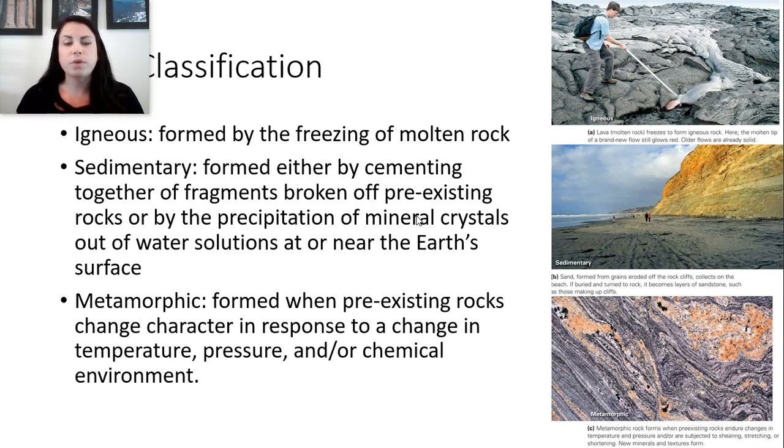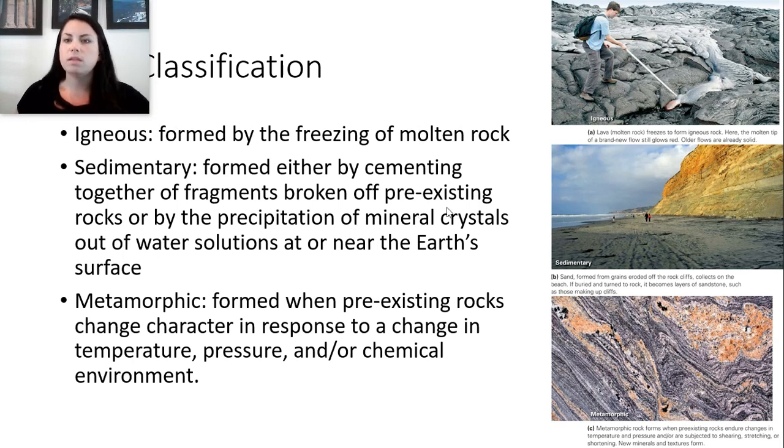Sedimentary rocks, which are formed either by cementing together fragments of existing rocks or by the precipitation of mineral crystals out of water solutions at or near the Earth's surface. And we have metamorphic rocks, which are formed when pre-existing rocks change character through heat, pressure, temperature, or chemical environment. These are the three different types of rocks that we're going to be talking about, and in each lecture, we're going to focus on these different rock classifications.